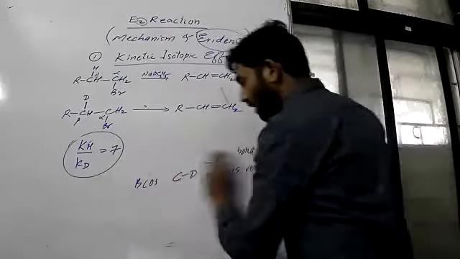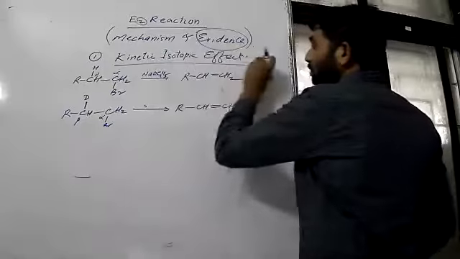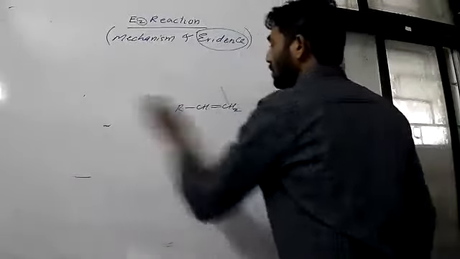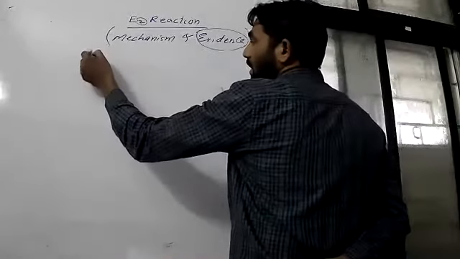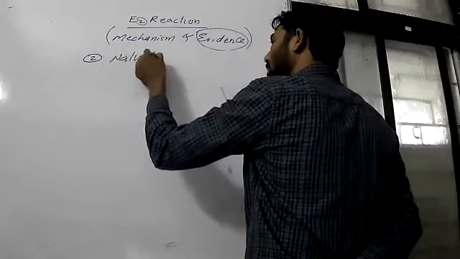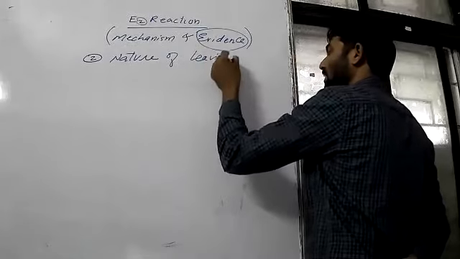Next point. What is the next point? The next point is nature of leaving group. So if you go for nature of leaving group, what can we say for that? What can we say for the next, second point, second evidence, nature of leaving group?